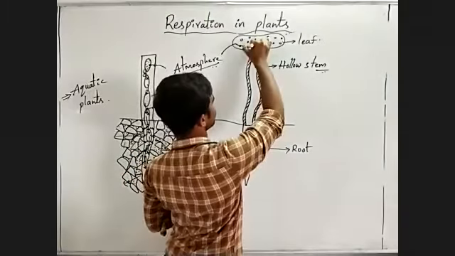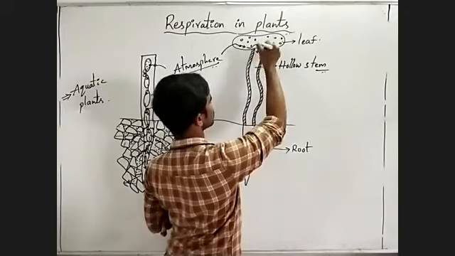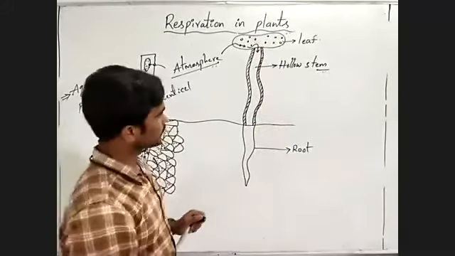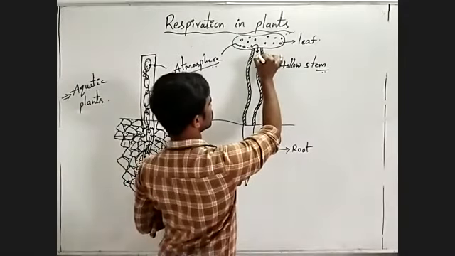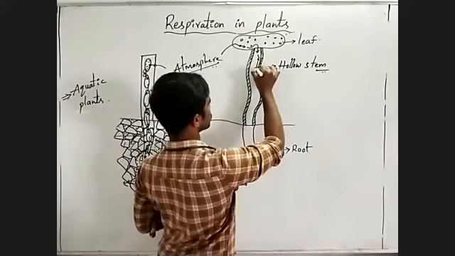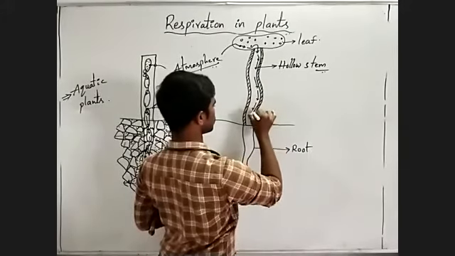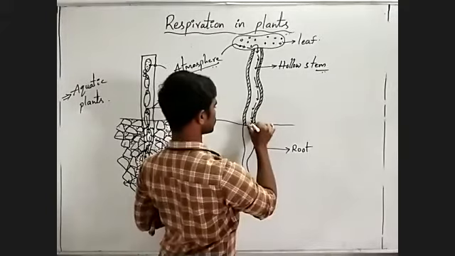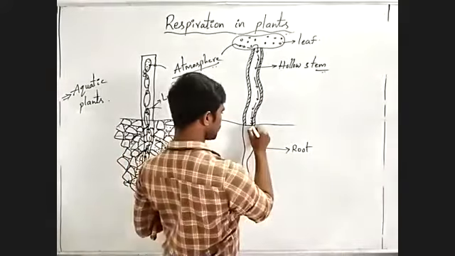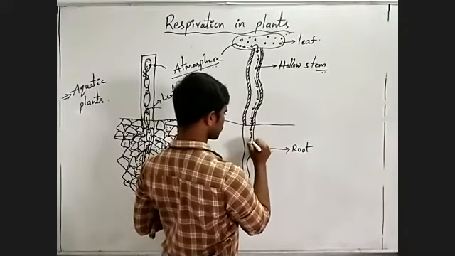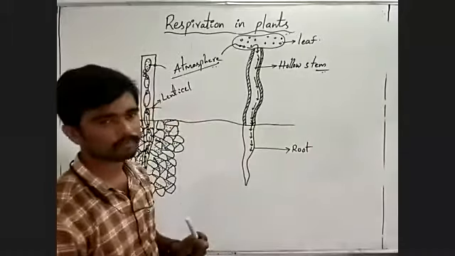Next, from the leaf, oxygen is transported into the hollow stem. Through this hollow stem, oxygen is transported towards the root system. Then this oxygen is supplied to the root system. This is one type.